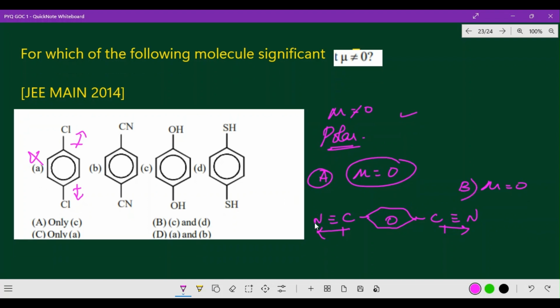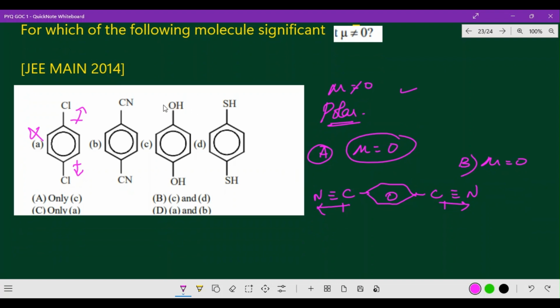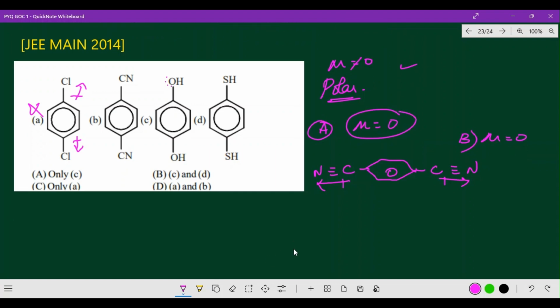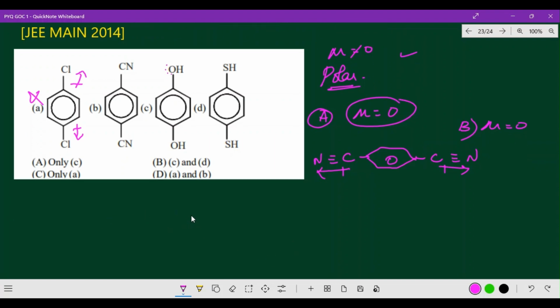Now the next one, oxygen. Oxygen actually has two lone pairs of electrons, right? I will draw and show you here. Two lone pairs of electrons, here O and H, and here O and H. Both sides have the same, so the rotation will be changing, one upwards and one downwards.